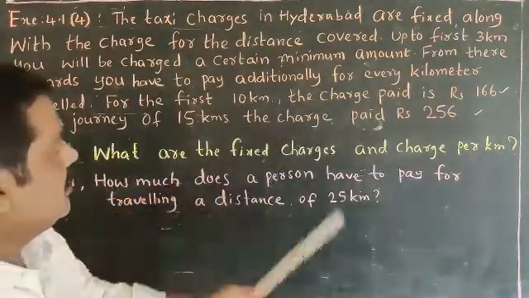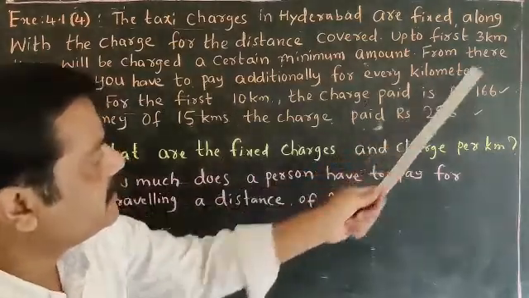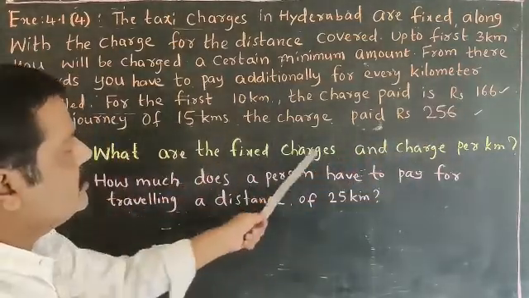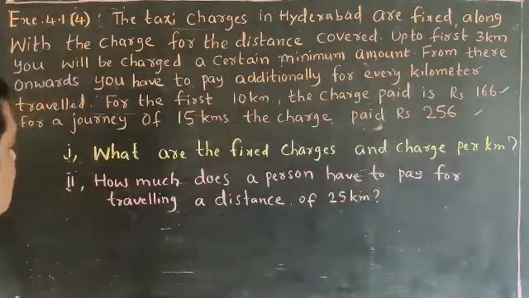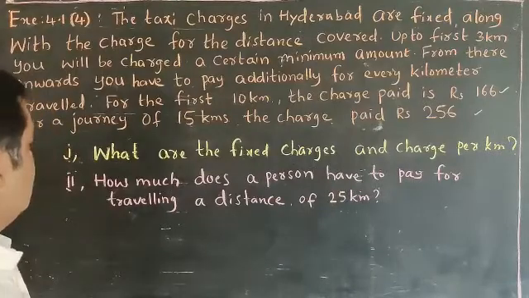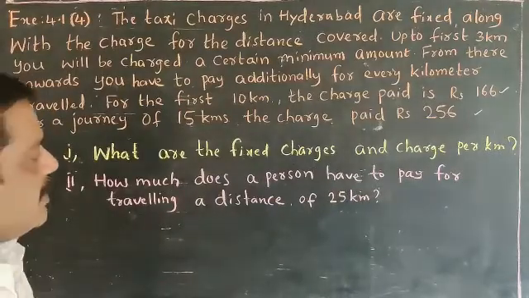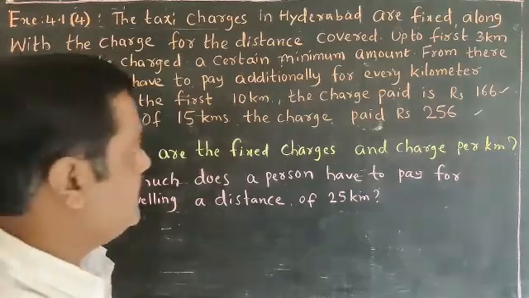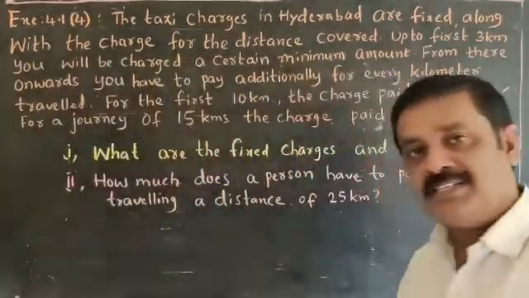For the first 10 kilometers, the charge paid is 166 rupees. For a journey of 15 kilometers, the charge paid is 256 rupees. What are the fixed charges and charge per kilometer? How much does a person have to pay for traveling a distance of 25 kilometers? Have you understood this question?